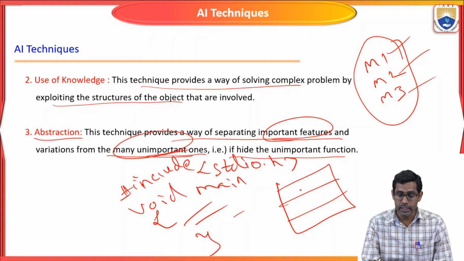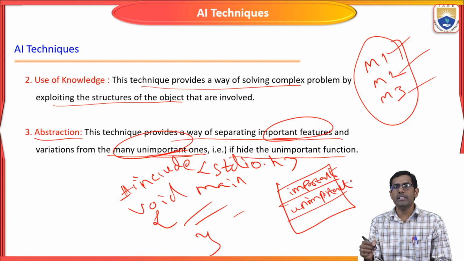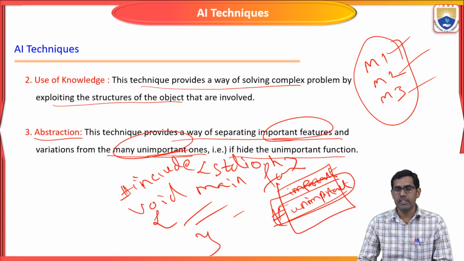In the main function, we segregate the important concepts and the unimportant concepts. Here, we hide the unimportant concepts from the main function.